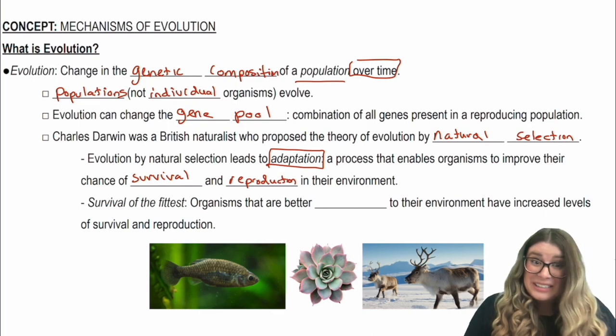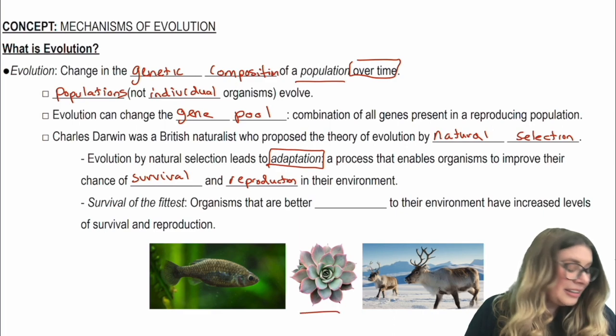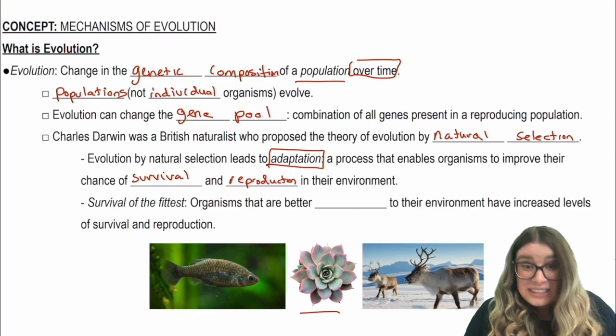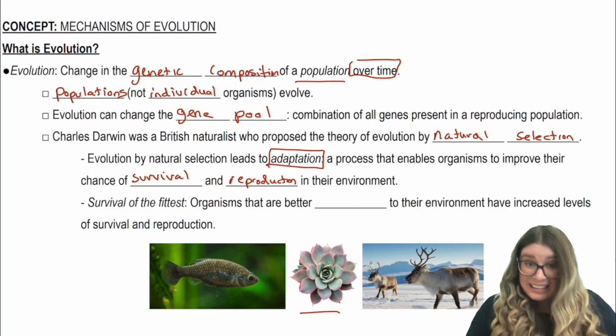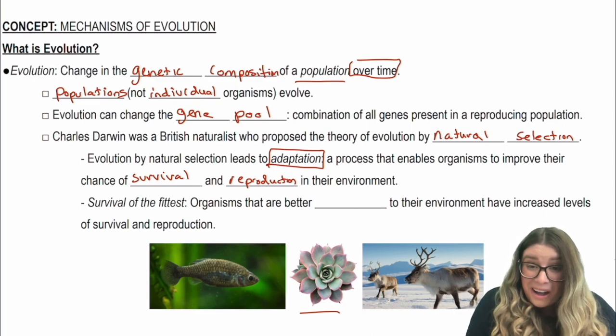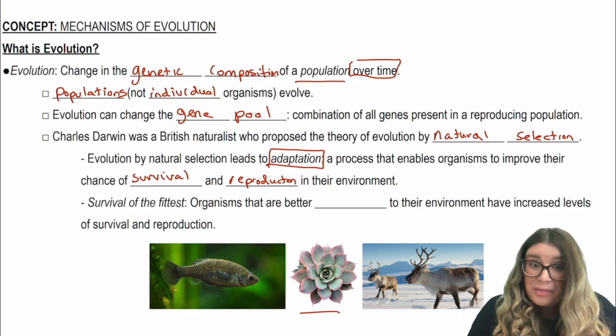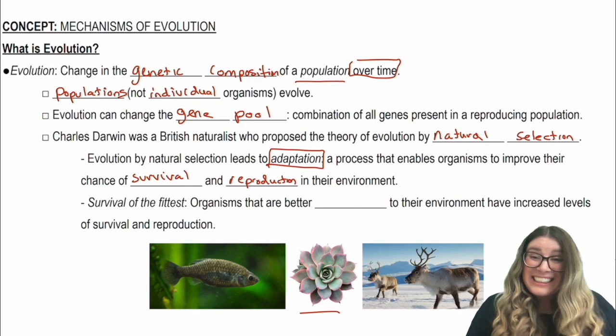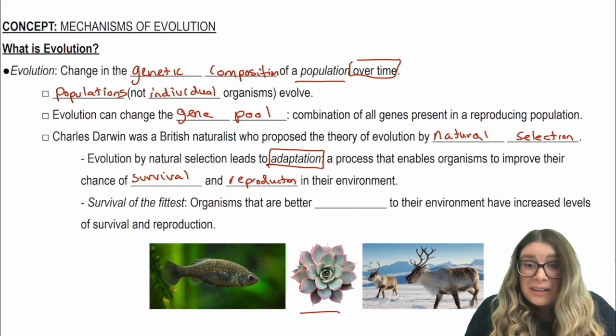The next organism is a succulent. A succulent lives in a completely different environment than our fish. Succulents typically live in deserts. And in deserts, there's not a lot of water there. So one thing that they have that allows them to live in this desert and survive is that they have a waxy outer layer called a cuticle.